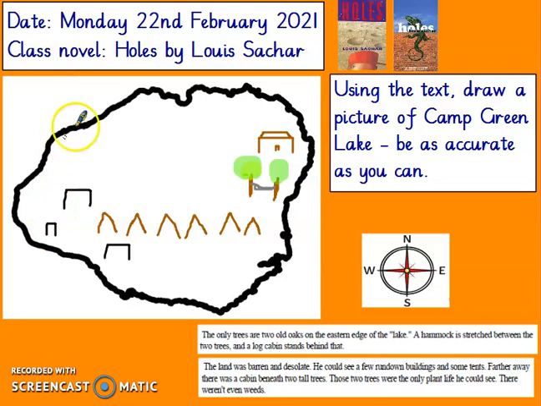Because obviously there's going to be some holes somewhere on this lake. We might be able to add to this as we read more of the story. Can't wait to see your drawings. Make sure you put some effort into it and some creativity. And make sure you use evidence from the text. You can, as a challenge, label your drawing as well. So here we could label it with 2 trees on the eastern edge of the lake, just to show your understanding of the text.